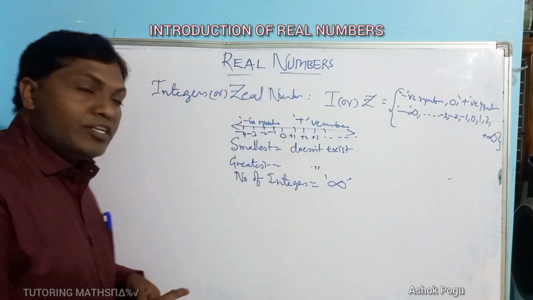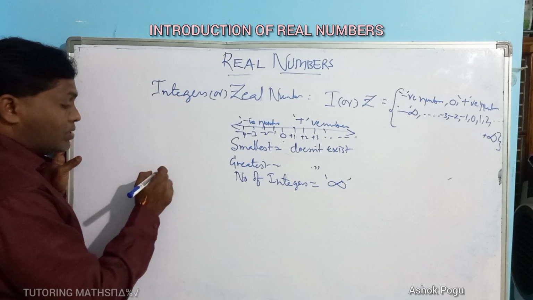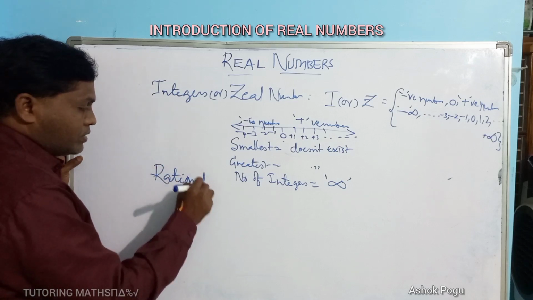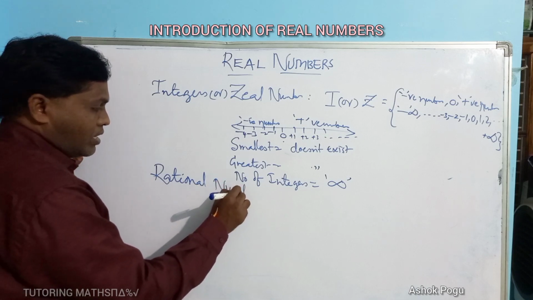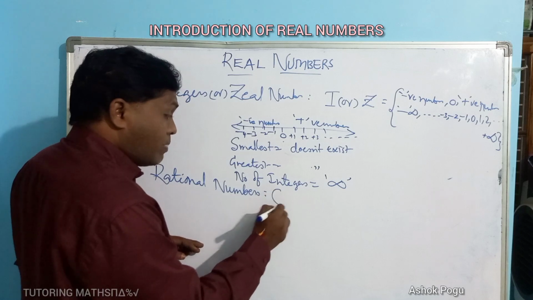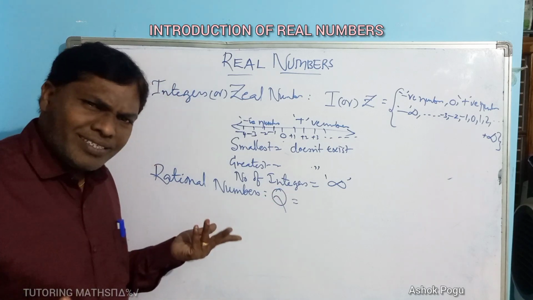Next, coming to the fourth set of numbers: rational numbers. But the rational numbers are denoted by Q. Why, sir?